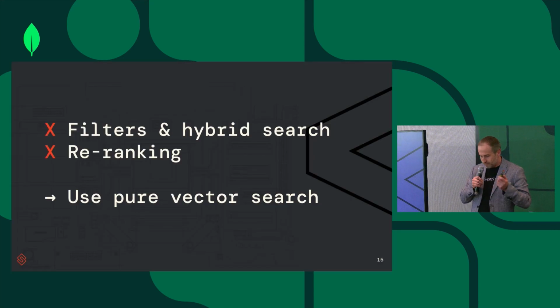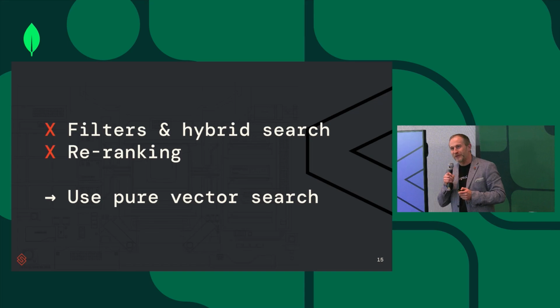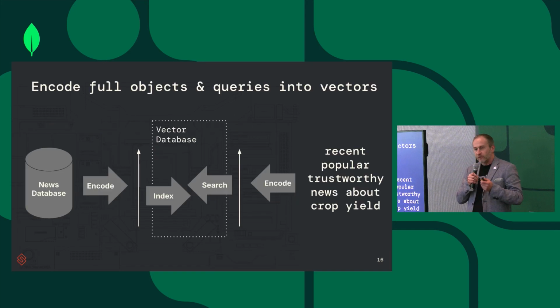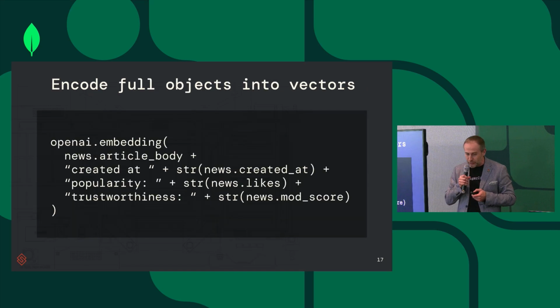So we should use pure vector search to do that, and that's why we're talking about vector search over complex data. Now, how do we do that? We'll encode all the information we have into vector embeddings, and we'll encode the queries into vector embeddings, and then we use the query as a search vector within the vector database. So far, so good. Now let's talk about how we do it.